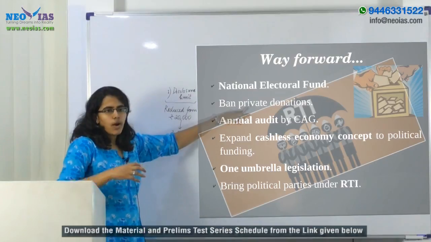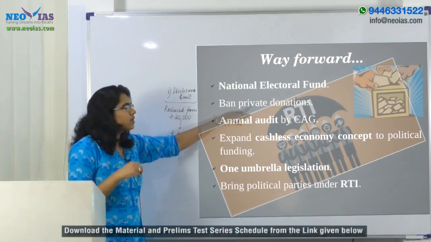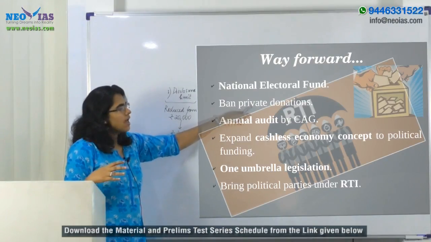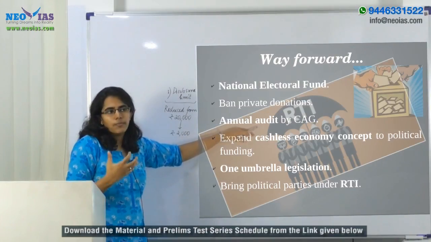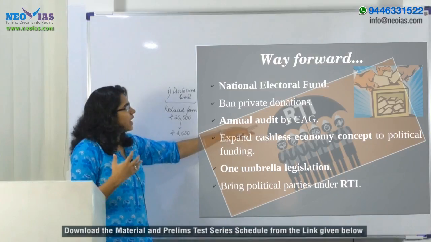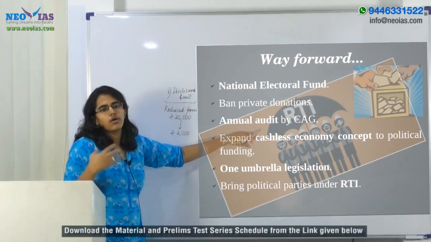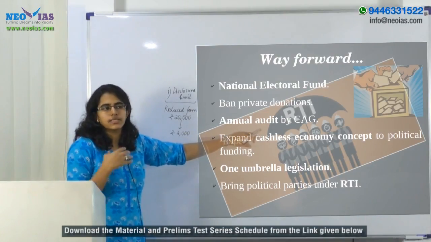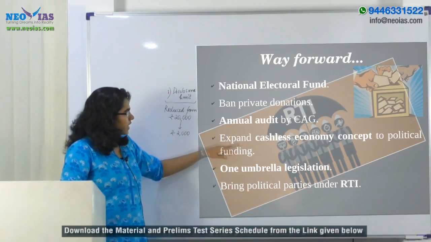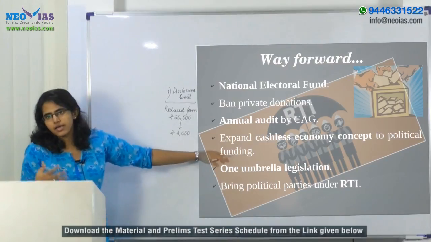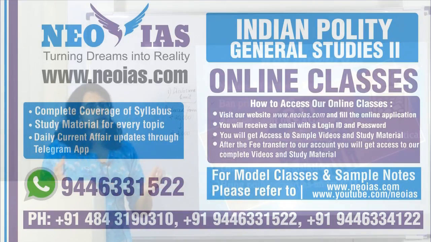Second, once the public funding is ensured, we can ban the private donations, and when the political parties are funded by the public, that can also ensure that the annual audit is conducted by the CAG or a person appointed by the CAG. And the government's idea is to bring in digitization in every single sphere.